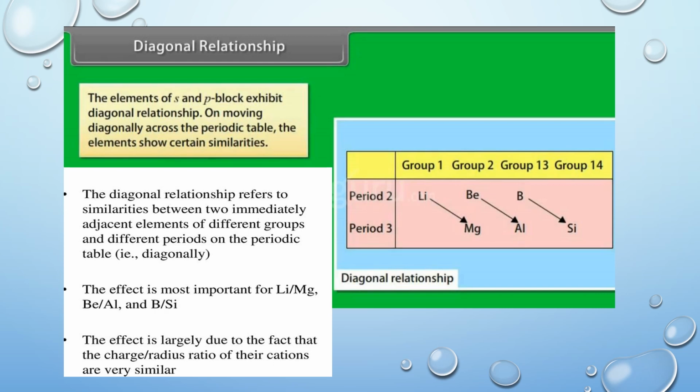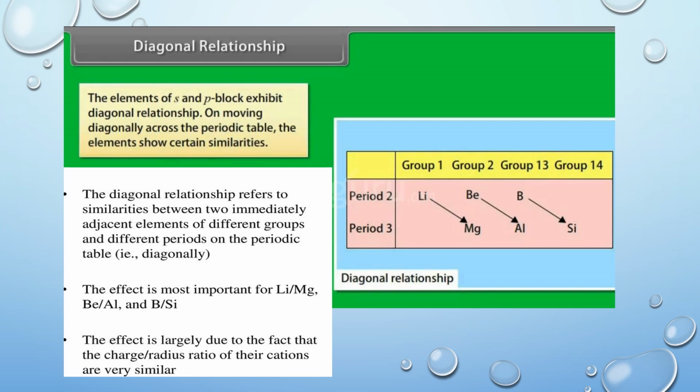The most important characteristic of p-block elements is diagonal relationship. Elements of the second period are known as bridge elements. They resemble in certain properties the elements of the third period diagonally placed. Thus, lithium has similarities with magnesium, beryllium resembles aluminum, and so on.